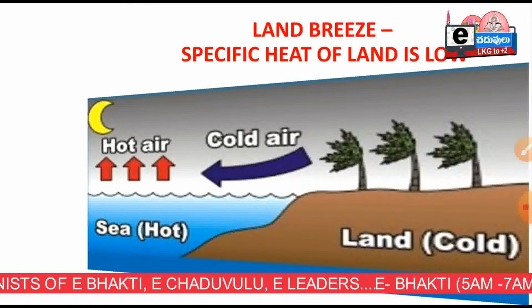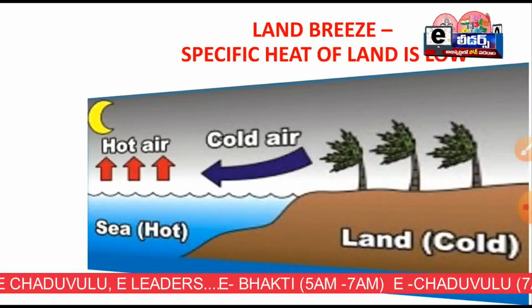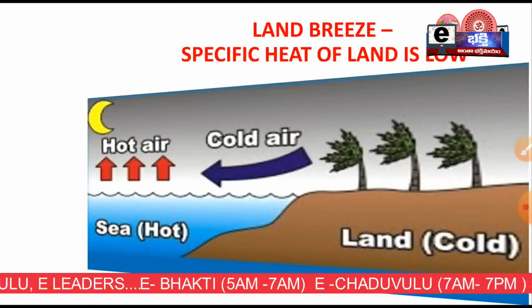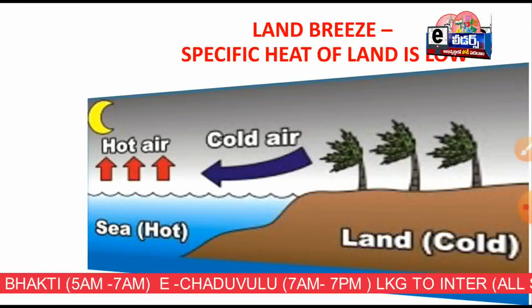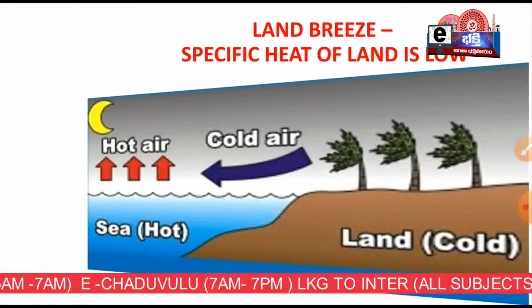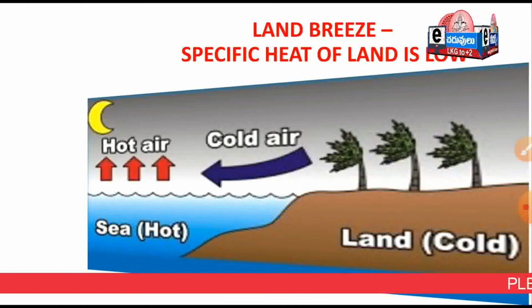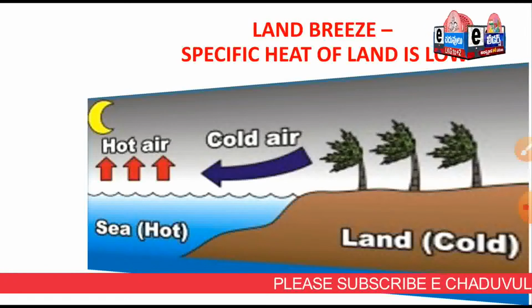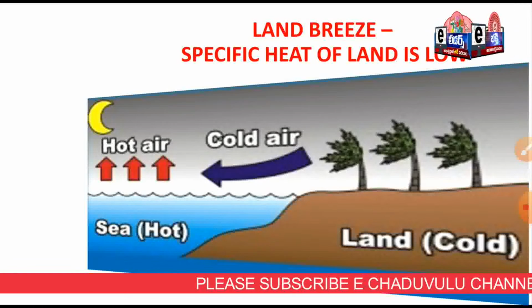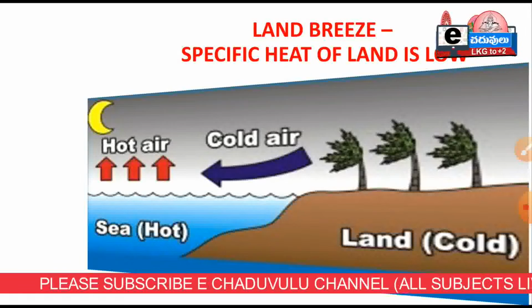In the evening, it will release the heat. But in the case of water in the sea, it absorbs heat very slowly. Up to evening, it won't become hot. Then it starts to release the heat slowly. Then we feel the air above the land is cool when compared to the air above the sea. So the cool air will pass from land to sea, that is the land breeze.